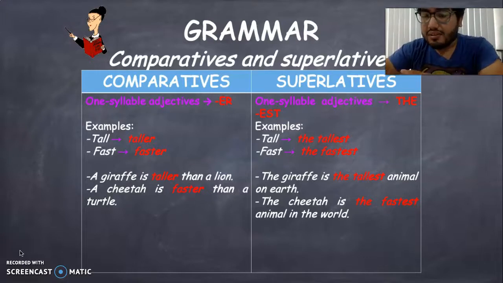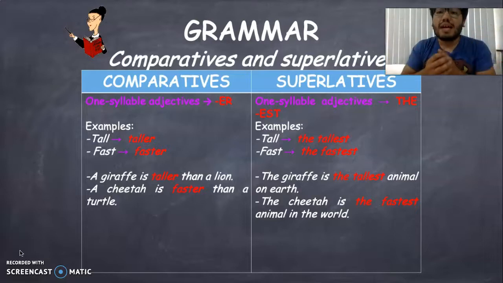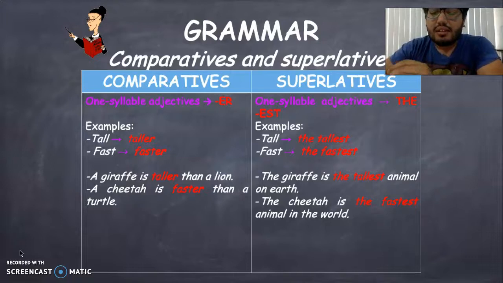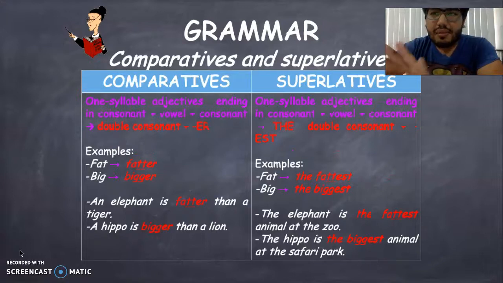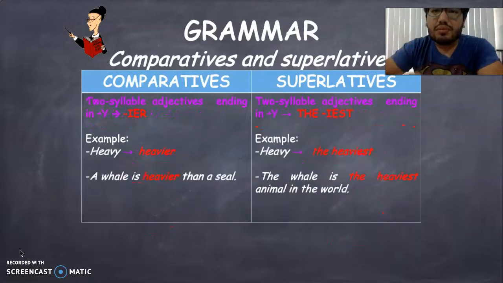So, the superlative will be when we're comparing all the animals in the world, and if we say tall, it will be the tallest, fast, the fastest. So if we're talking about the giraffe, the giraffe is the tallest animal on earth. The cheetah is the fastest animal in the world, and so on. There are many rules, but you're going to learn it in the process.